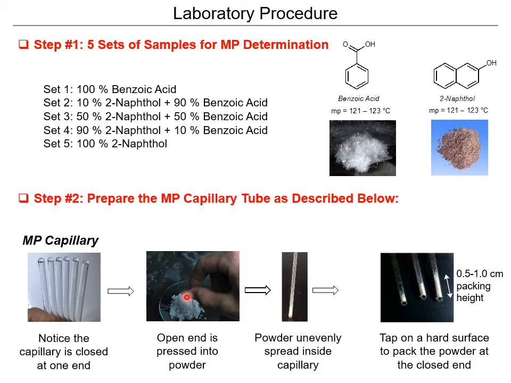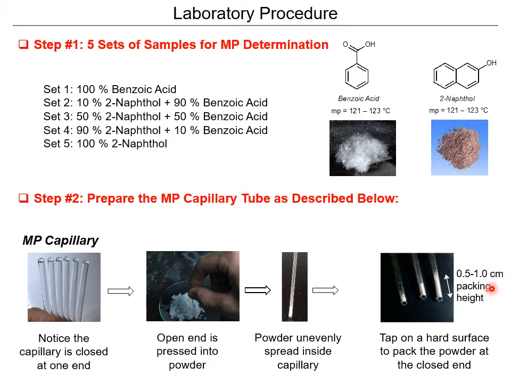But here you have to press constantly, like tapping into the powder, and the powder starts going in slowly. But then you turn it over, and you knock on the surface so that it actually packs, and it packs kind of tightly. You have to make sure that it packs tightly.